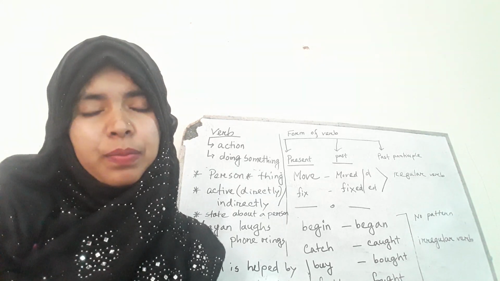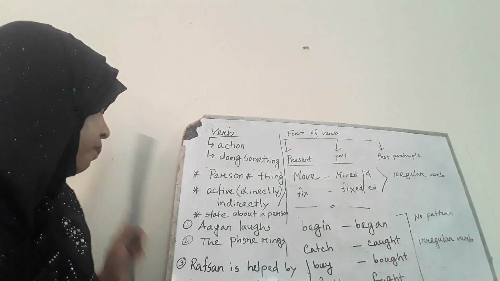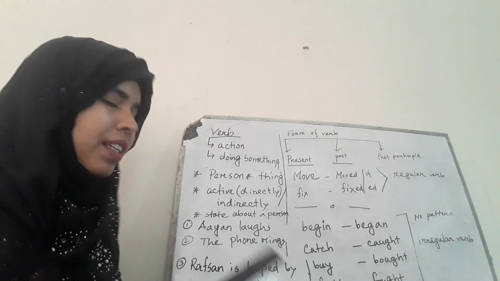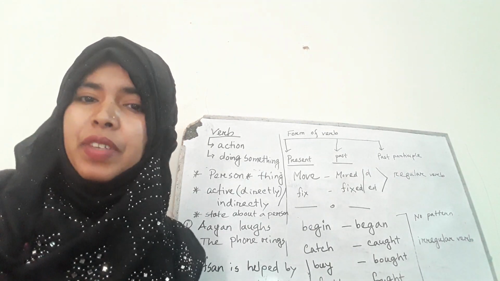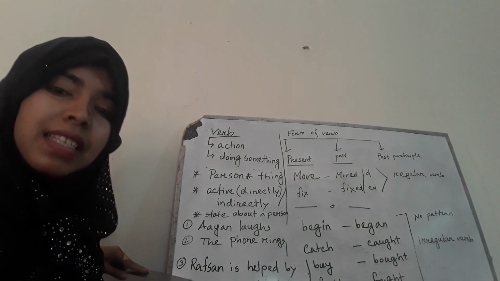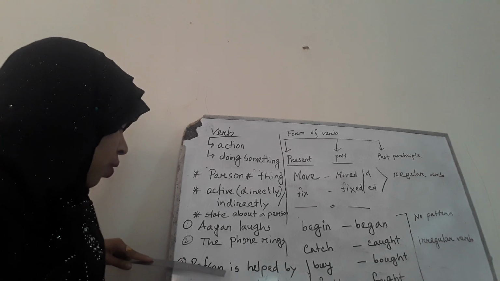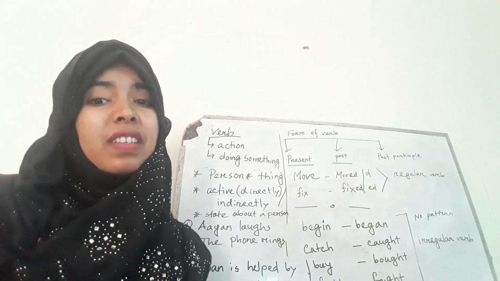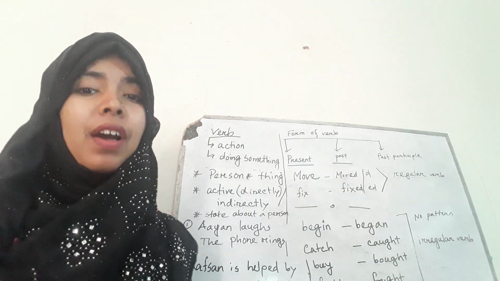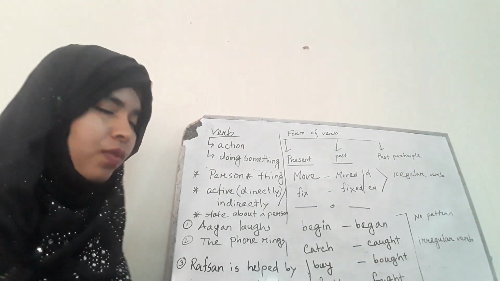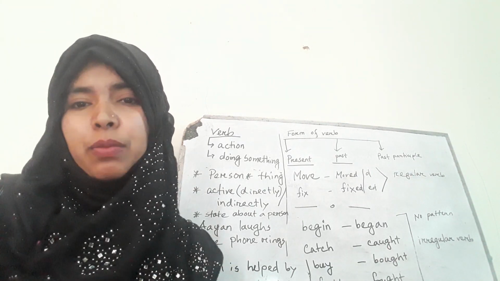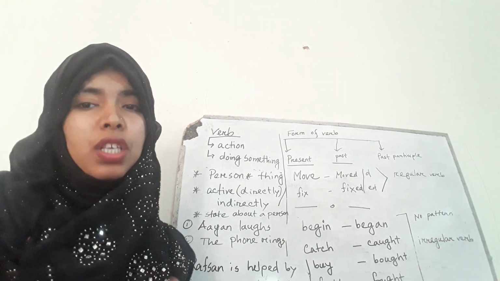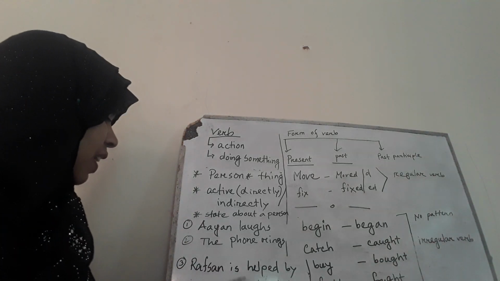Do you understand? Well, let me say something about it. If I say Rafsan is helped by Kashif, here which one is the subject? Rafsan is the subject. Now, do you think Rafsan is helping or Rafsan is doing anything? No, Rafsan is not doing anything. Rather, the work is done by Kashif. But we are not highlighting Kashif. We are not saying Kashif first. We are saying Rafsan first. So, here Rafsan is helped.